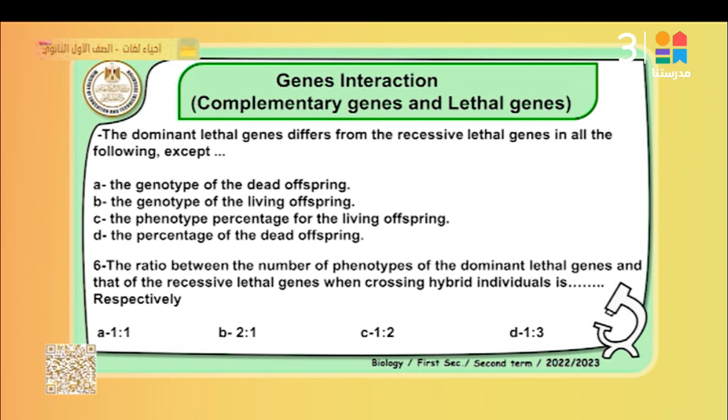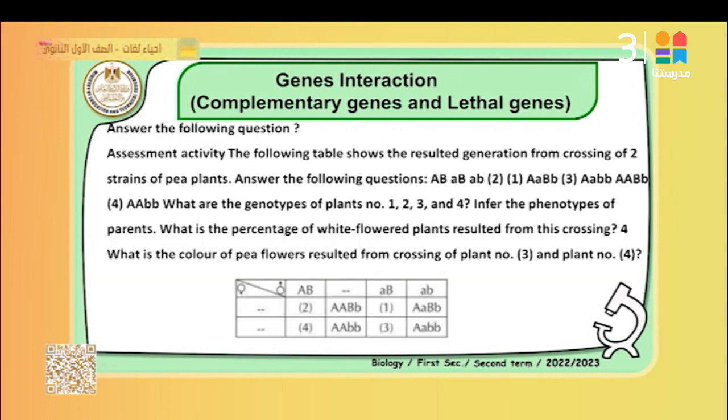Number 6, the ratio between the number of phenotypes of the dominant lethal gene and that of the recessive lethal gene when crossing hybrid individuals is, respectively, the best answer, 2 to 1, as I mentioned previously in the first multiple choice questions. That's right. Pay attention, please, dear student.